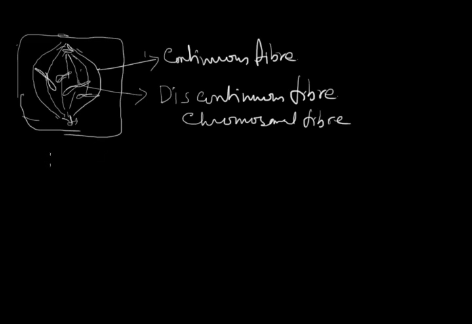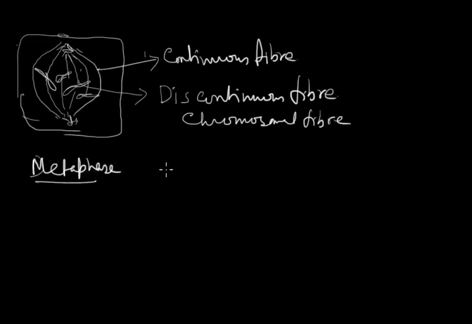So in the first two stages of cell division, one is prophase, the next one is the metaphase stage. So this is all about prophase stage, and now the metaphase stage occurs.